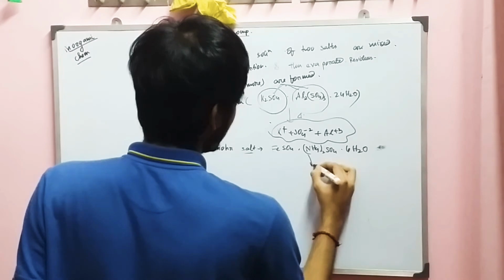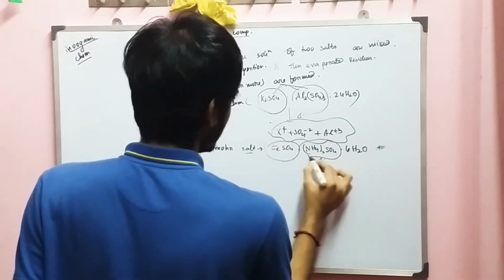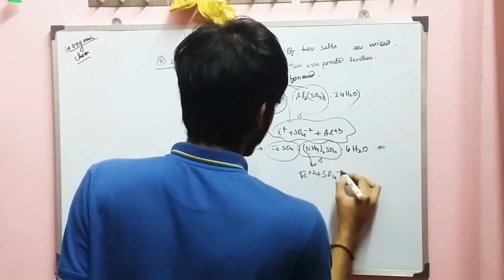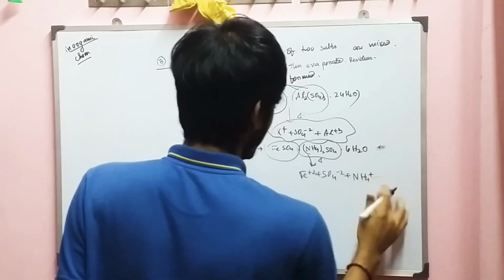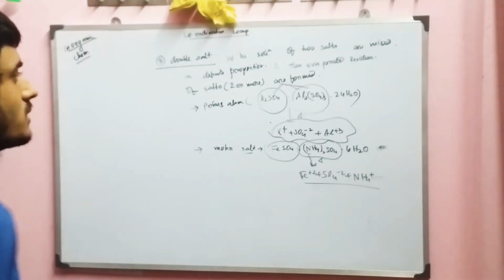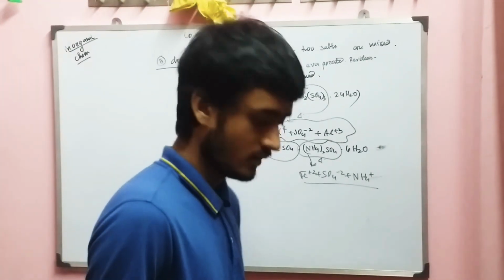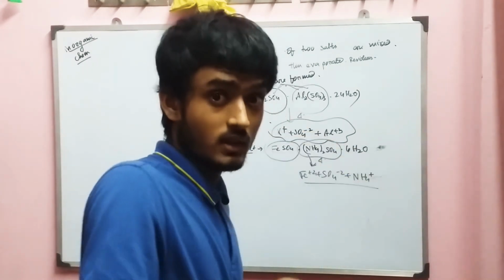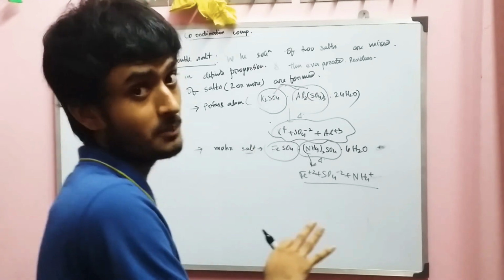Similarly, if we heat these two salts, the first salt and the second salt, it will give Fe2+, SO4 2-, and NH4+. It will give 3 types of ions. It is known as a double salt. Clear? Now let me take the last category of salt, on which the chapter is based. It is the most important type of salt.